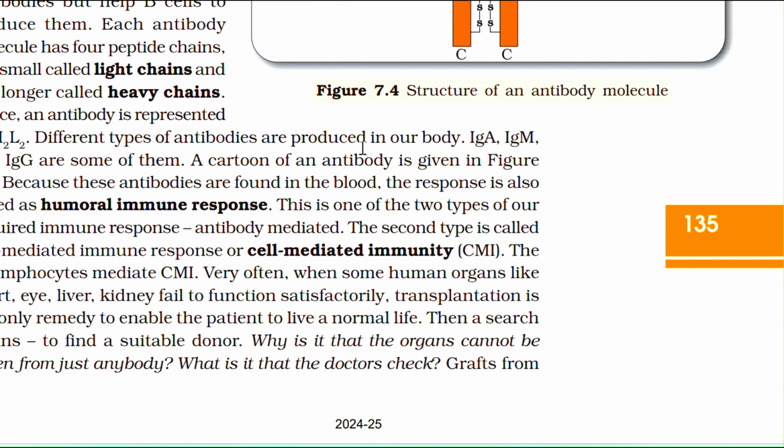Different types of antibodies are produced in our body. IgA, IgM, IgE, IgG are some of them. A cartoon of the antibody is given in figure 4. Because these antibodies are found in blood, the response is also called humoral immune response. This is one of the two types of our acquired immune response, antibody mediated. The second type is called cell mediated immune response.